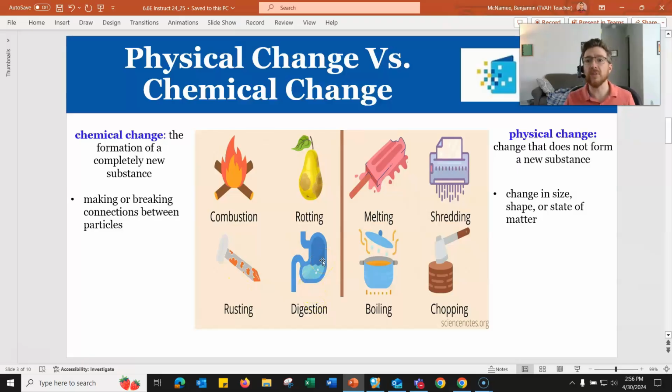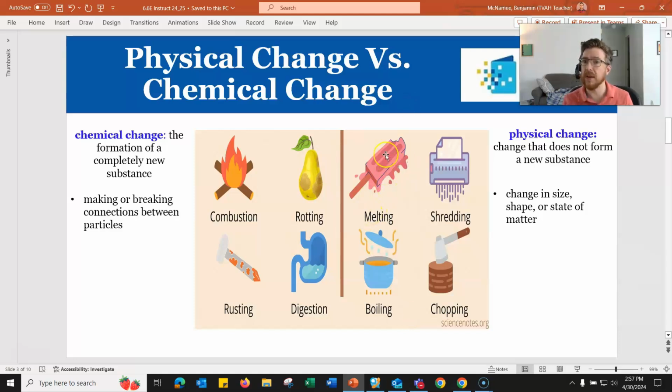This is to contrast with what are purely physical changes. Like I have a piece of paper right here. I just made a physical change. I've changed its appearance, okay, but I have not changed what it is. I have not formed something new. So a physical change does not form a new substance. It just changes something's size, shape, or state of matter.